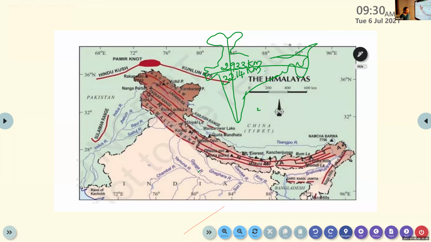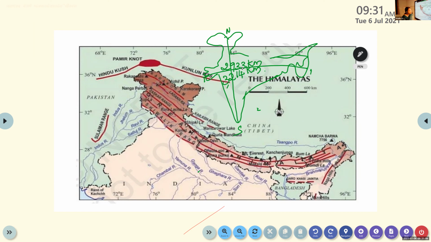Alana Jinson, understand? So just now we discussed the length or the extension of India from north to south, which is 3,214 kilometers. Then the distance from west to east is 2,933 kilometers. So now we are going to discuss the distance of the Himalaya.